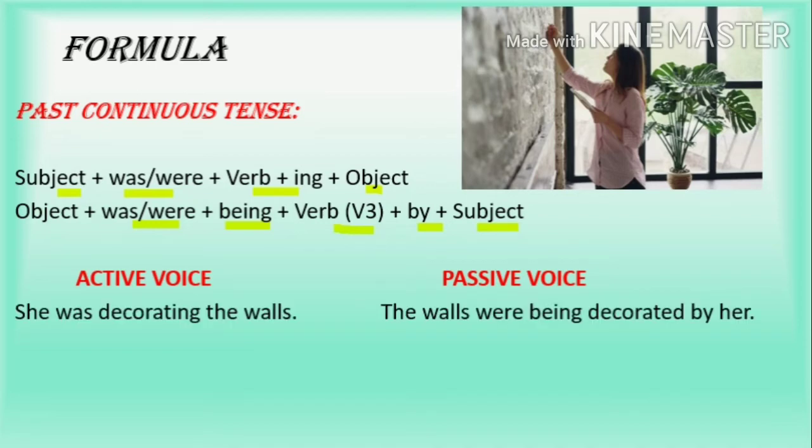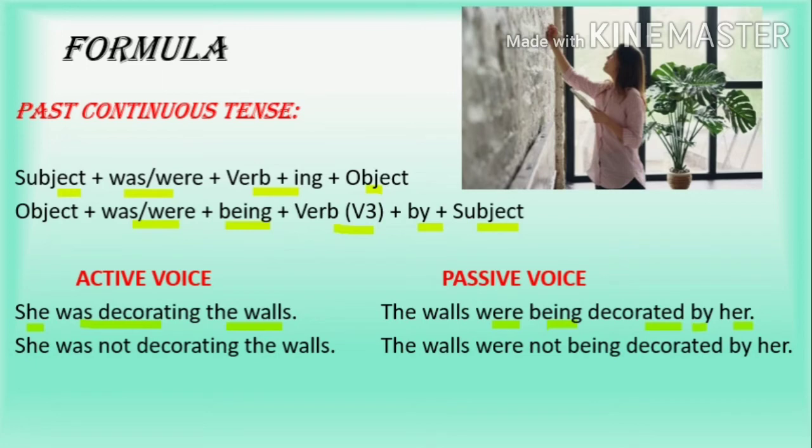She was decorating the walls. Who was doing? She. She is the subject. What was she doing? She was decorating. What is she decorating? The walls. So walls is the object. Put it in the beginning again. The walls. As this is plural, we use were. As this is continuous tense, we are using being. Past participle form of the verb plus preposition plus the objective pronoun.